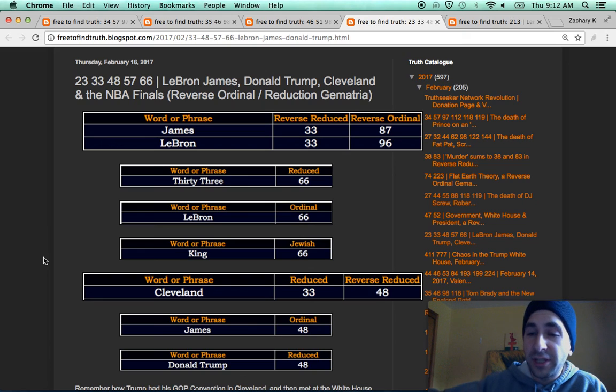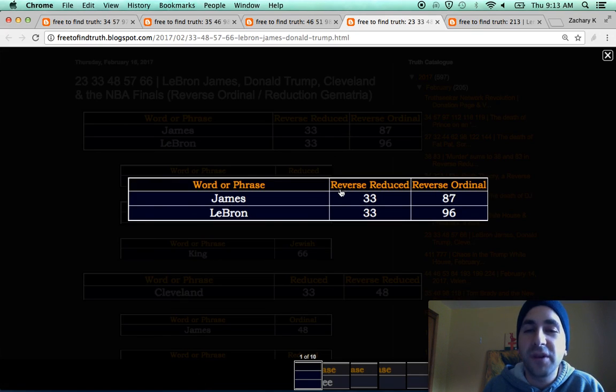And we're talking about Tom Brady, who's been the face of the NFL, along with Peyton Manning, who's out of the league now. Let's talk about the face of another league. Again, it was LeBron James who won the NBA Finals where Prince's cause of death was announced. Notice this. In Reverse Ordinal, James and LeBron summed to 33. The huge number in the NBA. So many things are 33 in the NBA. Almost every NBA great you've ever heard of is 33. Of course, LeBron plays in the only city with 33 gematria, Cleveland.